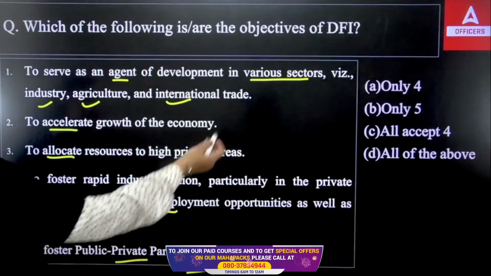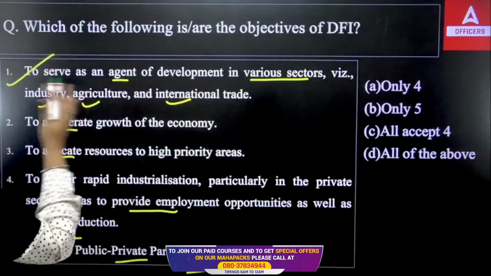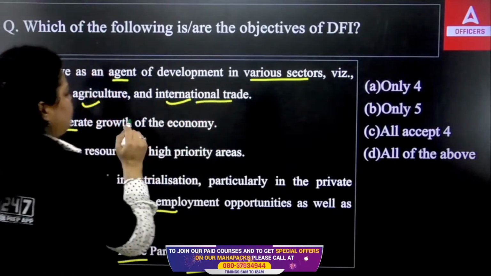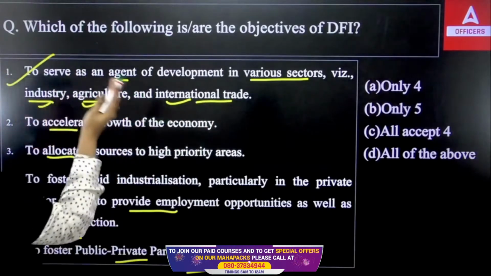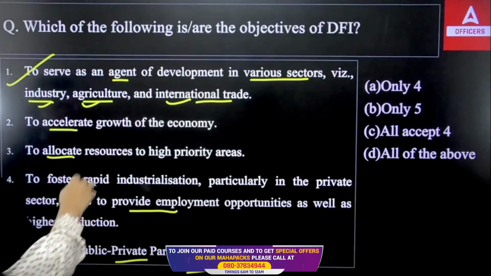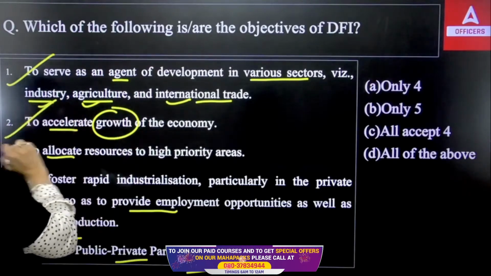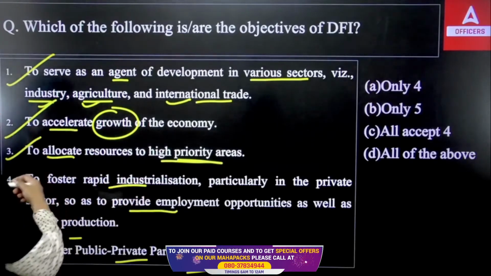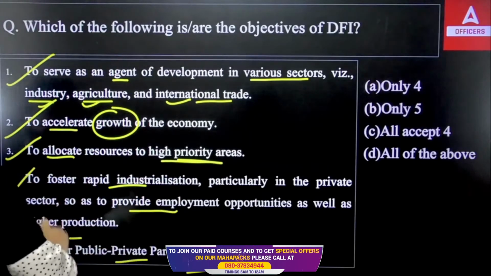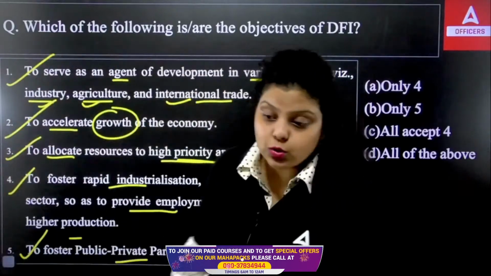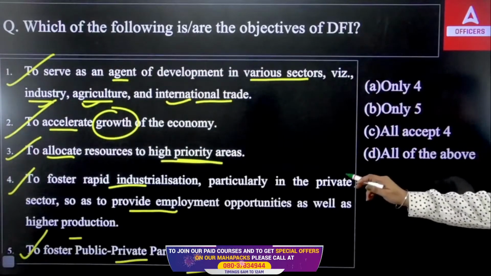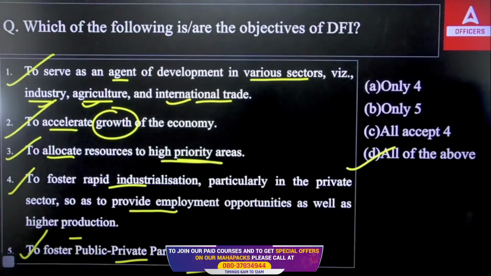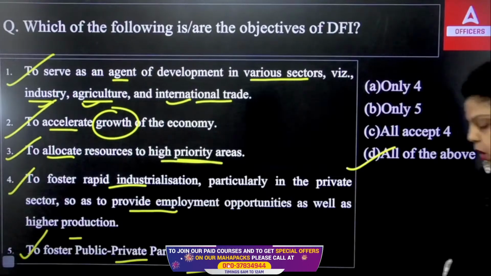So to serve as an agent of development in various sectors, this is true. They help actually to develop industries, agriculture, international trade. For international trade, we have Exim Bank. For agriculture, we have NABARD. For industries, we have SIDBI and IFCI. It actually accelerates the growth of the country. This is also true. They allocate resources to the priority areas. They foster rapid industrialization. That is also true. They foster public-private partnership. That is also true. So all are true in context to the objectives of a development financial institution. So the right answer will be option D. Okay, right answer will be all of the above.